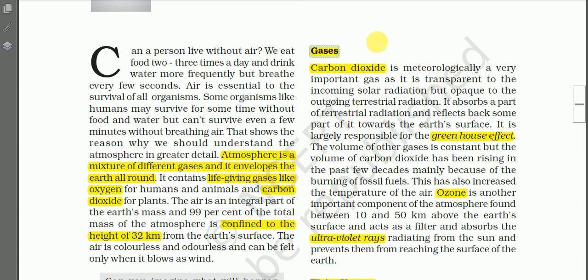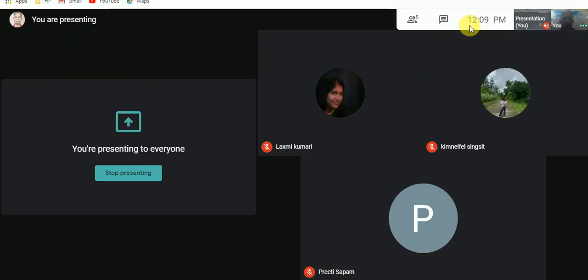As we mentioned earlier, we have oxygen constituting 20.95% by volume of the atmosphere. Then we have nitrogen constituting 78.08%.